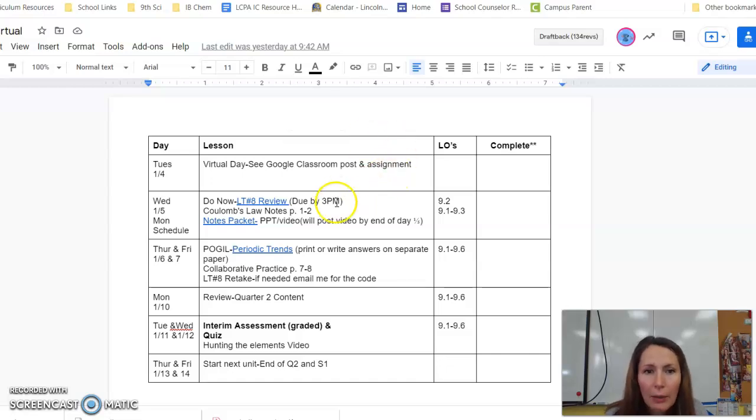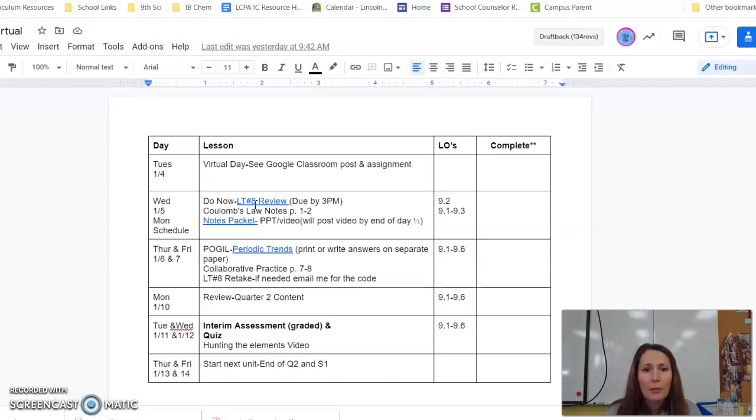So first thing today, what I want you to do is to take this quiz. It's due by 3 p.m., so it expires at 3 p.m. Make sure you do it before then. It's just a little review of our Learning Target 8 quiz that you took before break. I do have those graded, and if you would like, I can take pictures and send you your scores. Just send me an email asking for that, and I can do that.